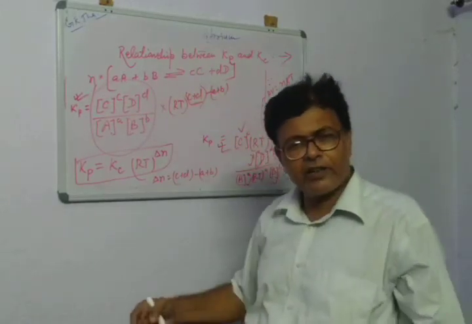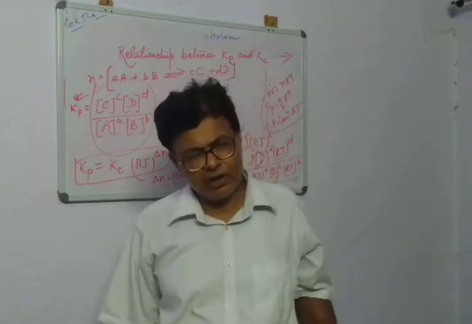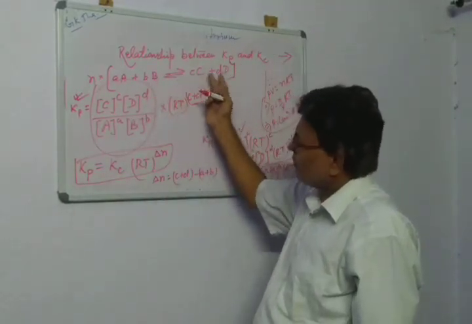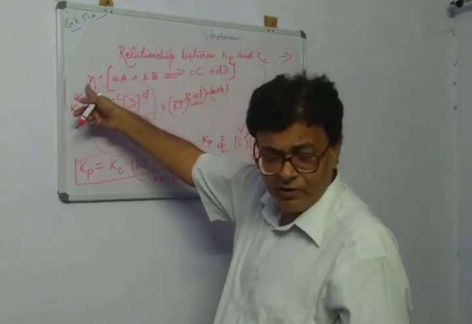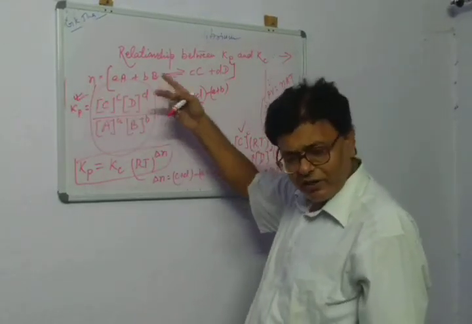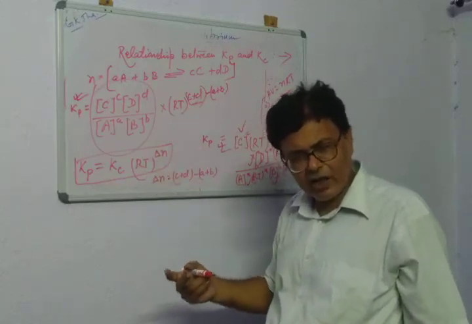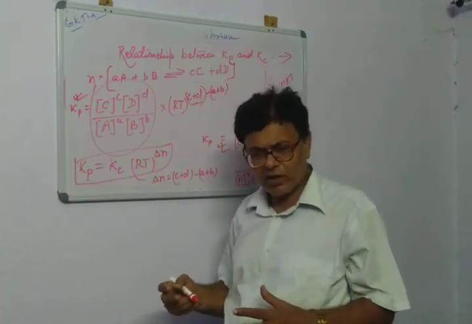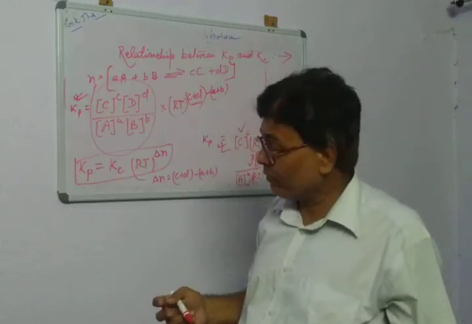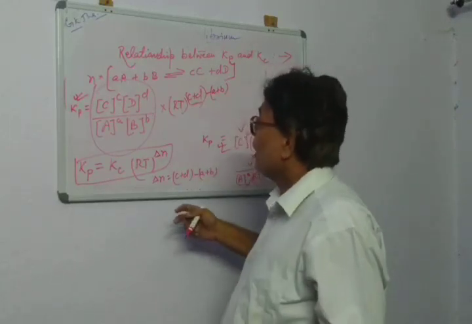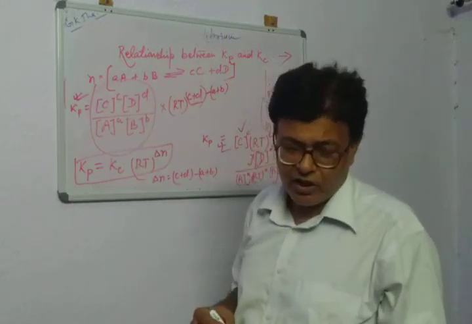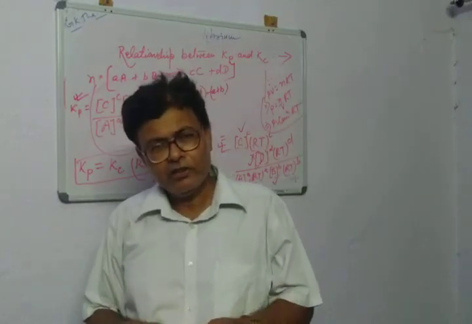You can interrelate what happens if a particular chemical equation or chemical equilibrium is multiplied by some positive integer. You can check if it is multiplied by some negative integer, in what way the original equilibrium constant and new equilibrium constant will be related, and suppose it is multiplied by some fraction. These are the things you can always do at your level.